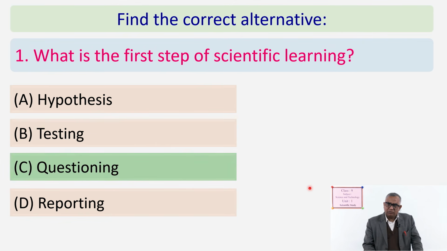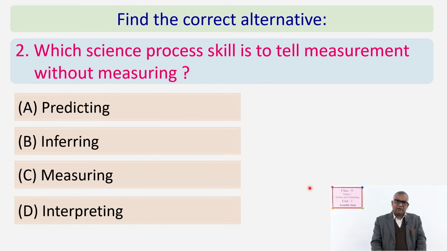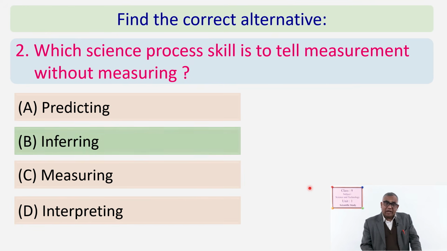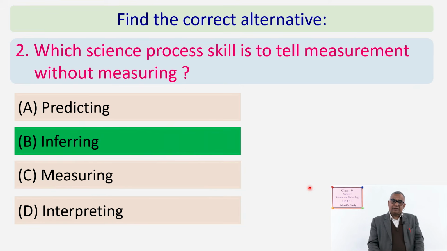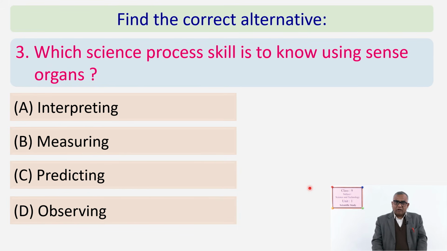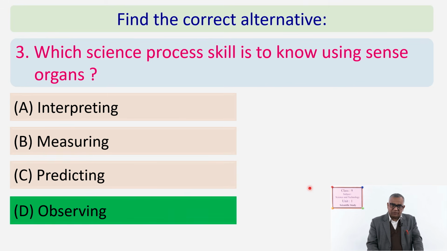Okay, now test your questioning. Good. Which science process skill is to tell measurement without measuring? Height of a body without measuring, thickness of anything without measuring, volume of anything without measuring. So, that is not predicting, that is what? Inferring. Yes, not measuring, inferring. What is next? Which science process skill is to know using sense organs? Very simple question. Yes, observing, observation.